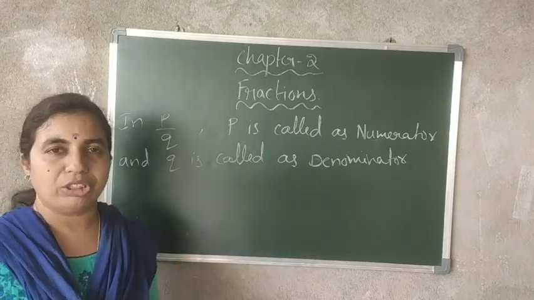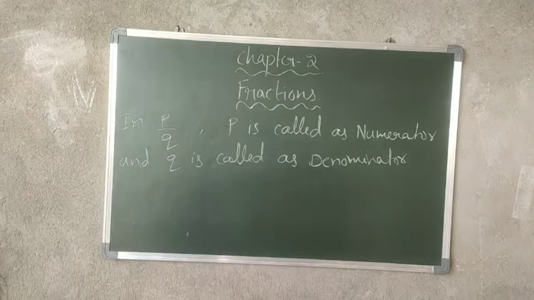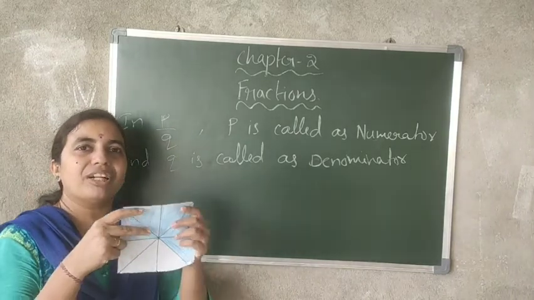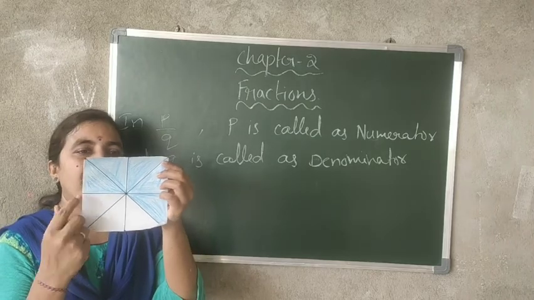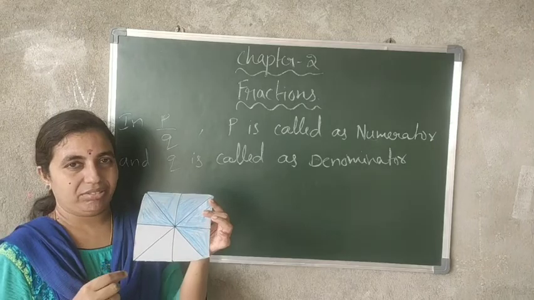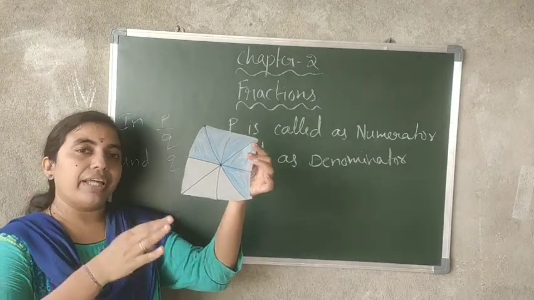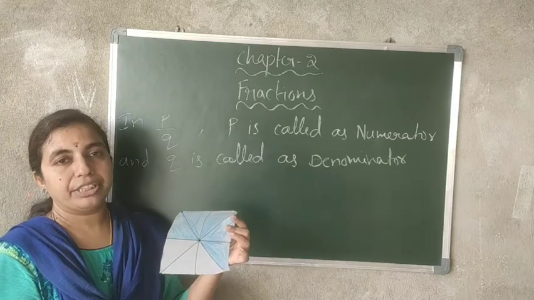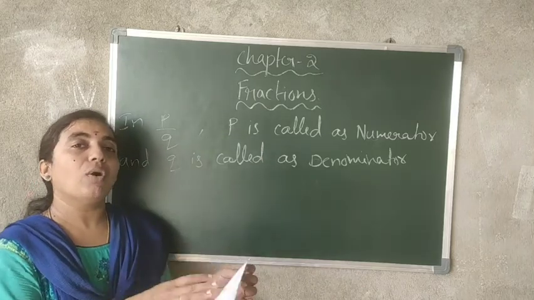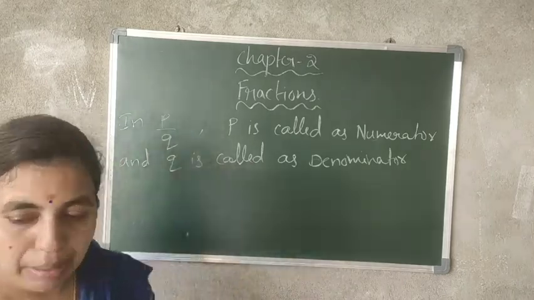See, I have given you pictures also. This kind of representation of a fraction, like a picture, is called pictorial representation. So, if they have given a picture, how do we write the fraction, and if they have given a fraction, how do we write it in pictorial form? I will give you some examples on that.